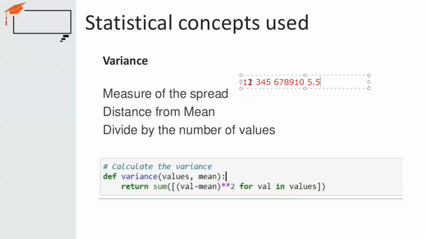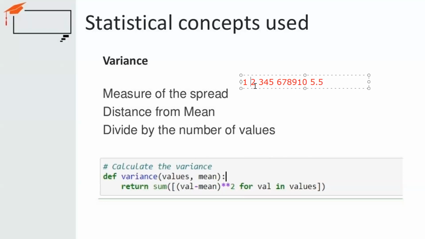If I take this data point 1, how far is it, or how spread out is it, from the mean value? What is the variation in the data? If you find the difference, you will find that it is 4.5 less. Similarly, you check for 2, how far it is.